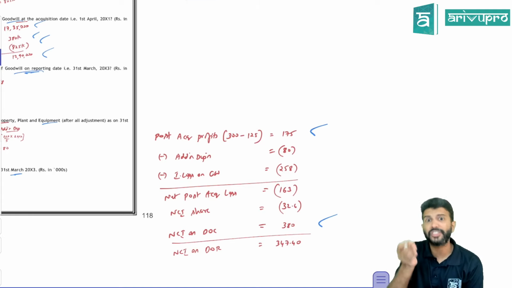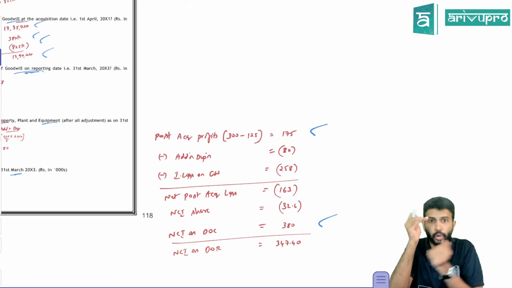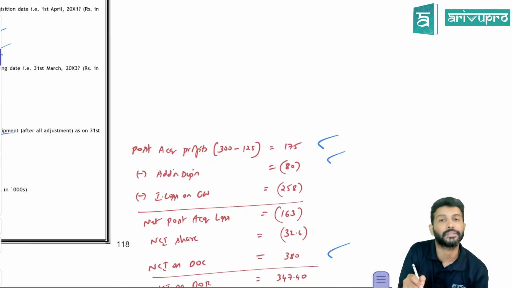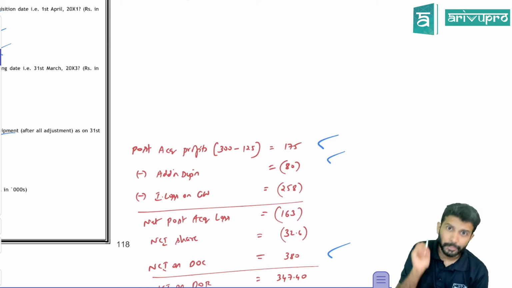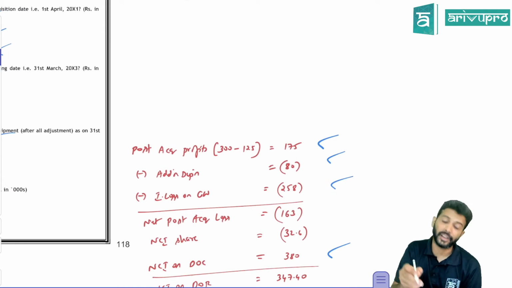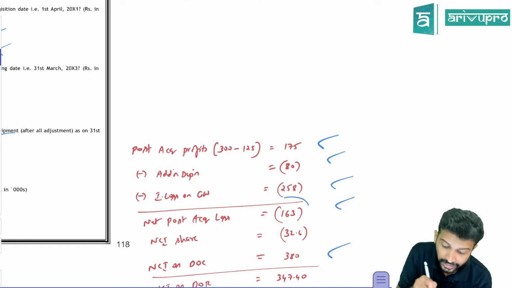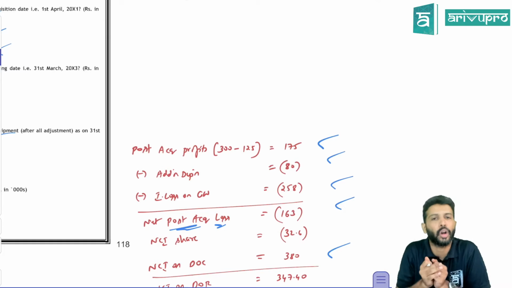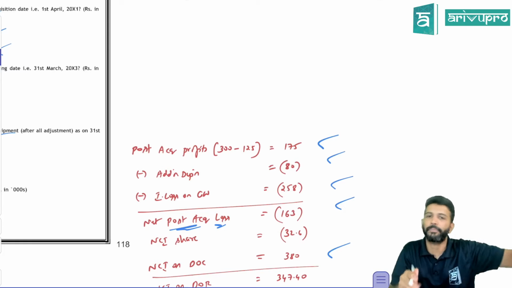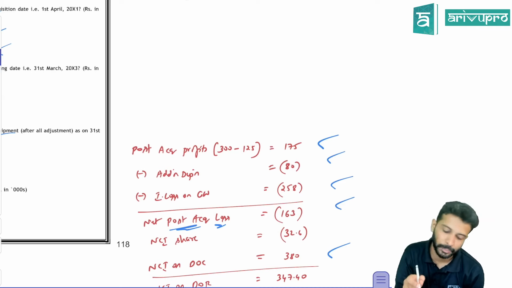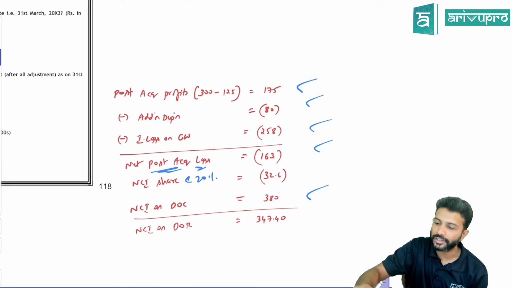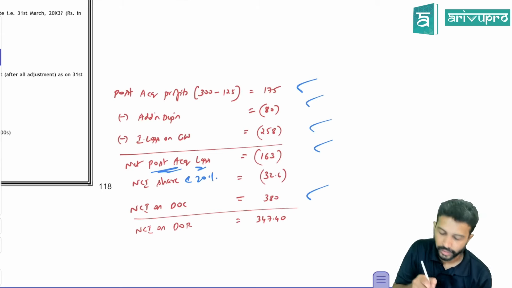Yes, that will be distributed straight away? No, hang on. There is some consolidation adjustment also. Was there any fair value adjustment? Yes. Due to fair value, you will get some extra depreciation. You already computed that. How much is the extra depreciation? 80. Reduce that first. And then, was there any impairment loss on goodwill? Yeah, there was an impairment loss of 258. Reduce that. You're not getting profit, you're getting a negative number, meaning it's a post-acquisition loss. Doesn't matter whether it is post-acquisition profit or loss, it will get distributed both to parent and NCI: parent 80%, NCI 20%. We want only the NCI calculation here, so calculate 20%. 163's 20% is 32.6.